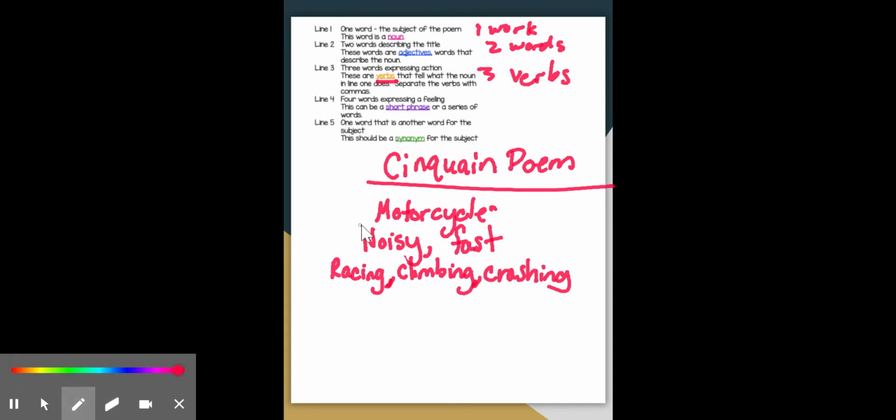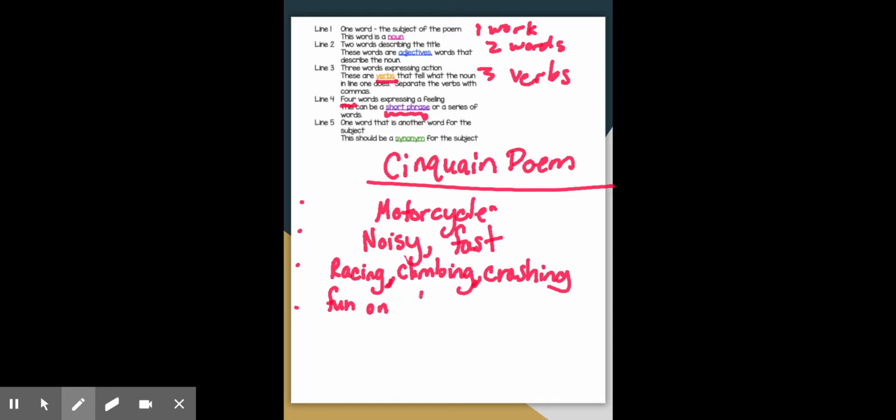Now our fourth line, 1, 2, 3, 4, our fourth line needs to have 4 words, and this can be a short phrase. So it needs to be about a motorcycle. Now a motorcycle has 2 wheels and it's lots of fun, so I'm going to say fun on 2 wheels. It is a phrase that expresses a feeling, fun, about what we're doing with 2 wheels.